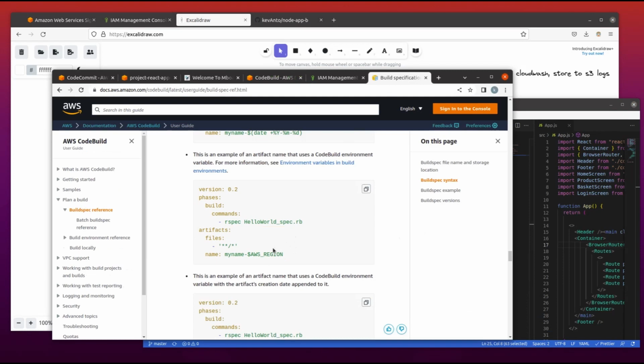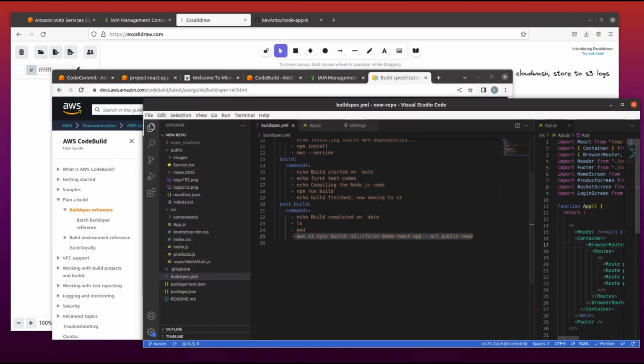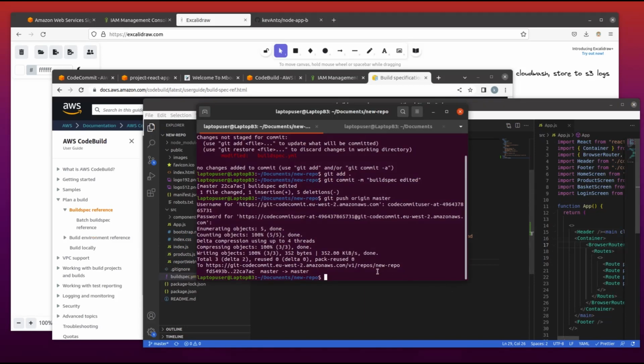So I've already personalized that code to adapt to the project I'm running. I will just add that into my build spec. The name of the folder is build, and I will push everything that is in that folder into the bucket. And how will I name the bucket? Demo app artifact, since I didn't place a particular name in the environment, so it will adapt to that. That being modified and saved, I come into my command line and do git add for everything that has been modified.